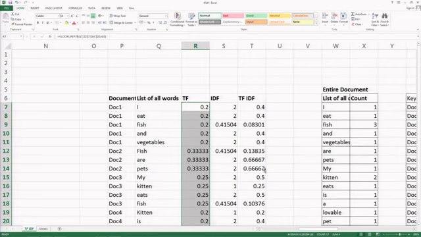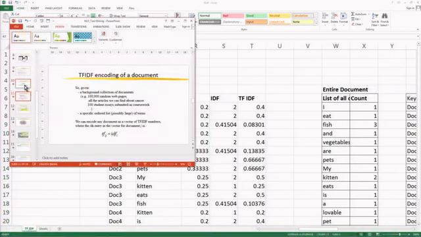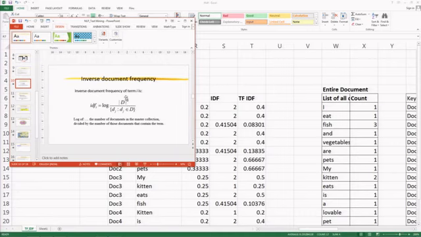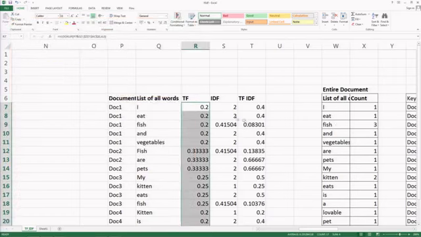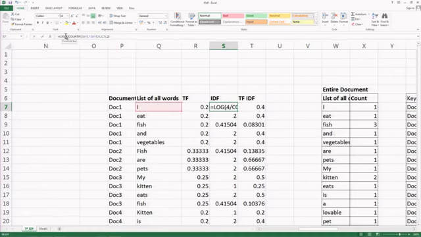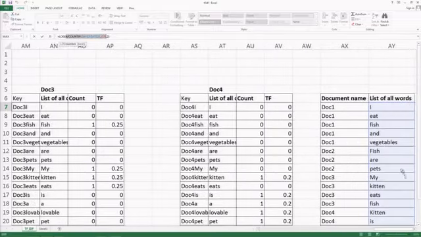You have to understand, the inverse document frequency, if you remember the formula, is log of the total number of documents divided by the number of documents where a particular word is occurring. So, here the total number of documents is 4. So, it is log of 4 divided by the count of whether this particular word is occurring in the documents.